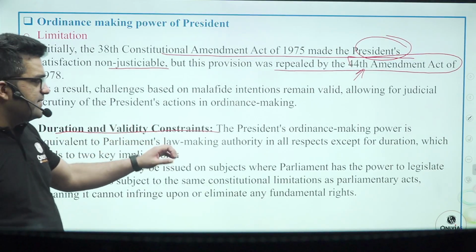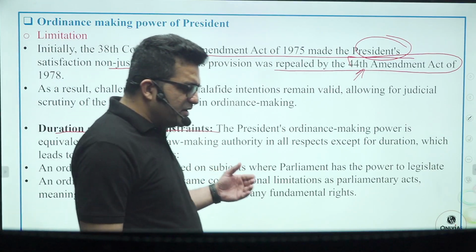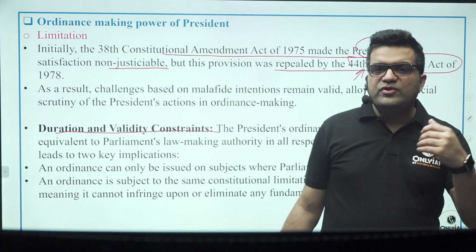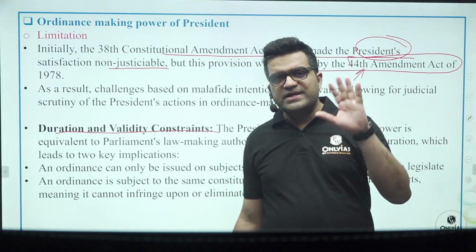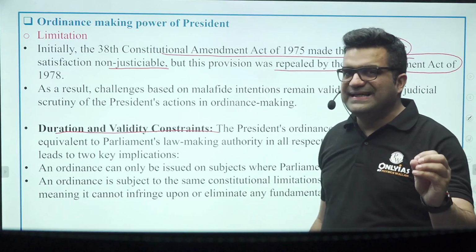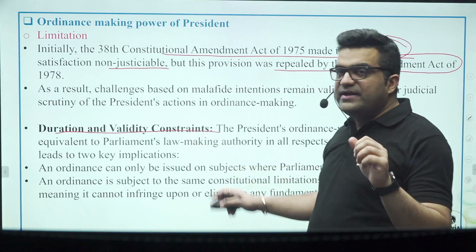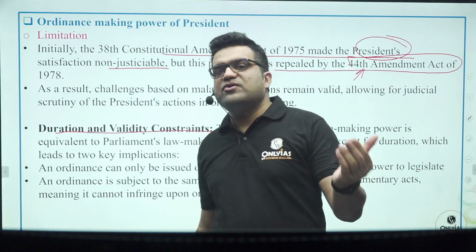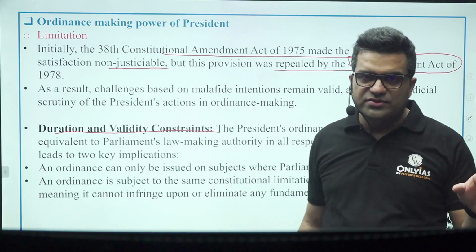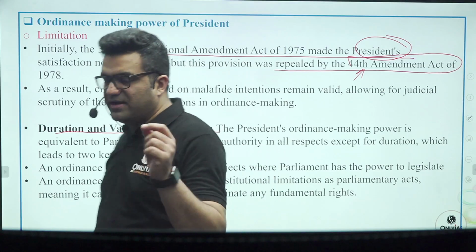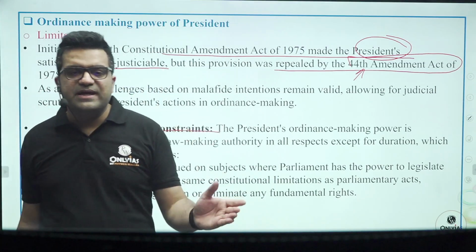Duration and validity. The president's ordinance making power is not eternal in nature. An ordinance can survive for a maximum period of 6 months and 6 weeks. Then validity: an ordinance can be promulgated only when the parliament is not in session. We are in a way comparing the ordinance making power of the president with the law making power of the parliament.